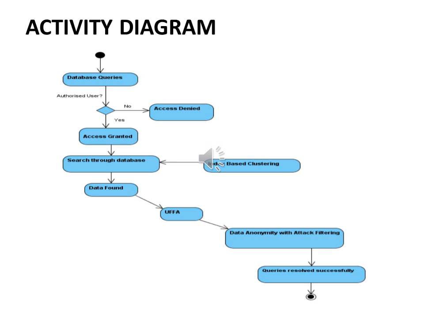Activity diagrams are graphical representations of workflows of stepwise activities and actions with support for choice, iteration and concurrency. Activity diagrams are constructed from a limited number of shapes connected with arrows. In this diagram, the query processing in the database using index-based clustering and the UFA database filter is explained.